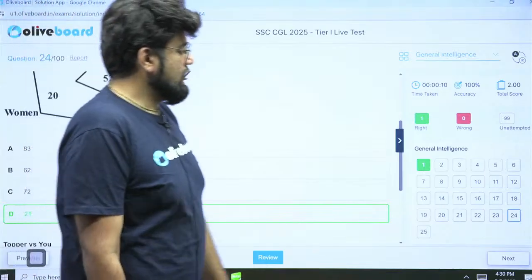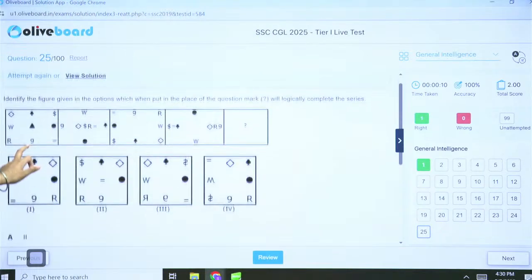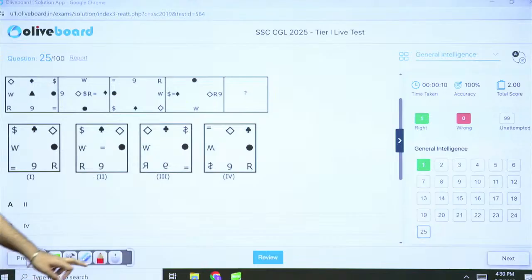Cool. And the last question for this session and this mock. Wow. Figure series. Try this. I want you guys to give it a shot. Which figure will complete the question?